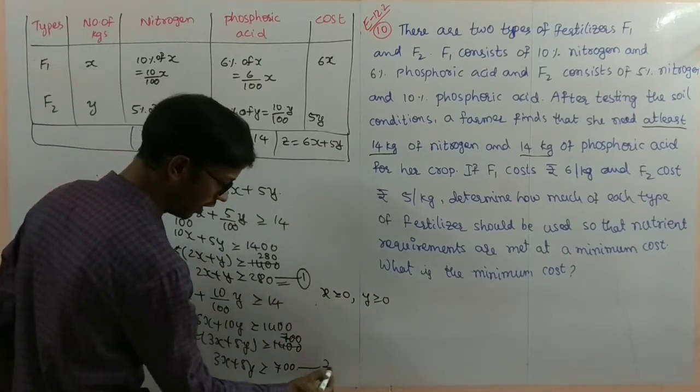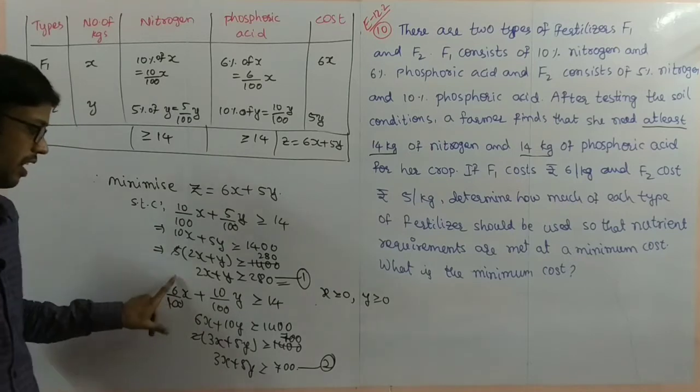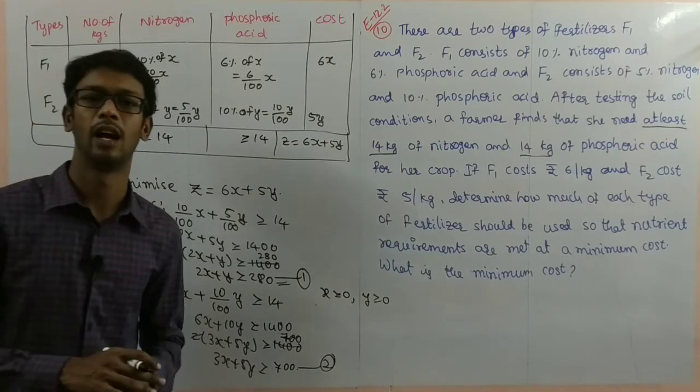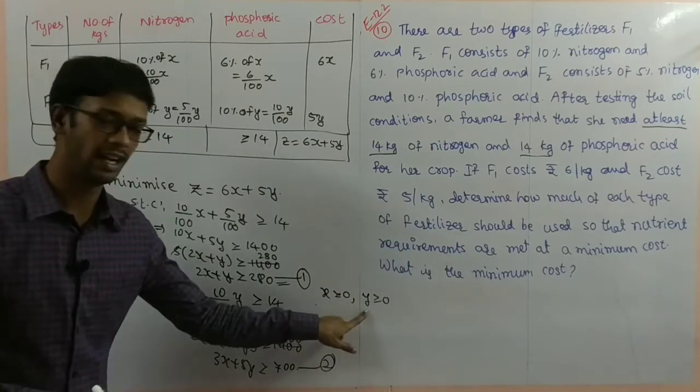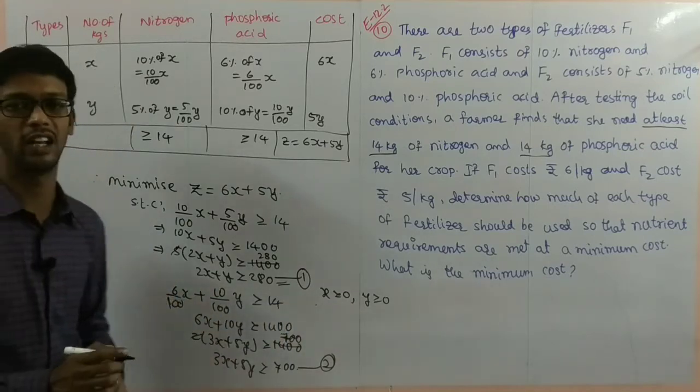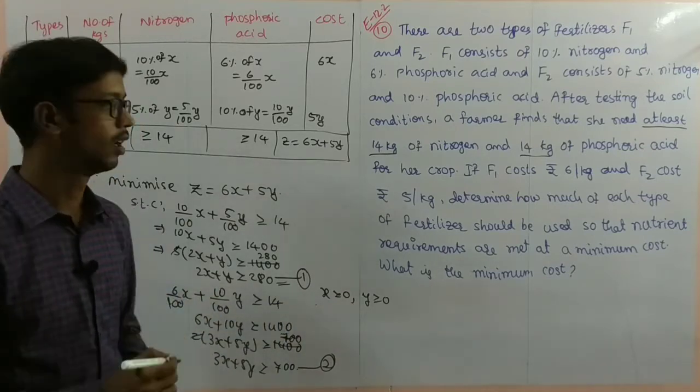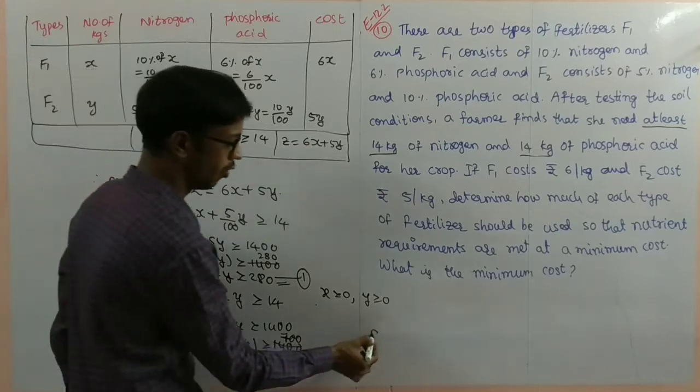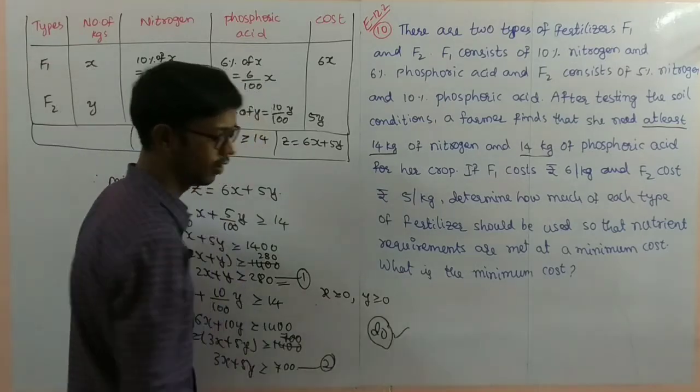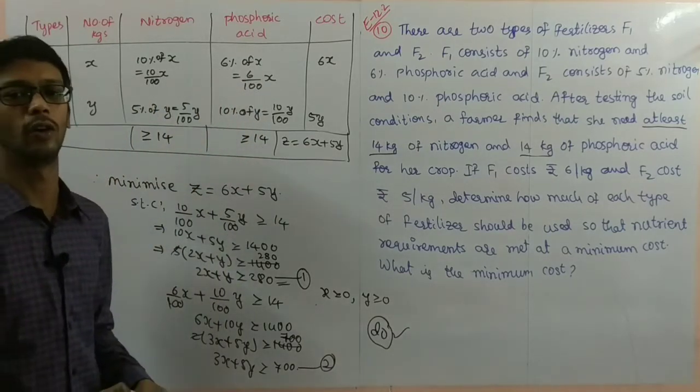This is equation 1, and this is equation 2. For understanding, I am writing here. These two are non-negative constraints. These two are linear inequality constraints. So take the graph as homework. Take the graph as homework and pause the video to note it down.